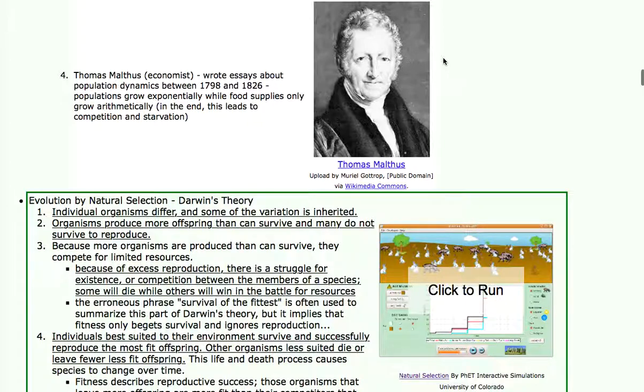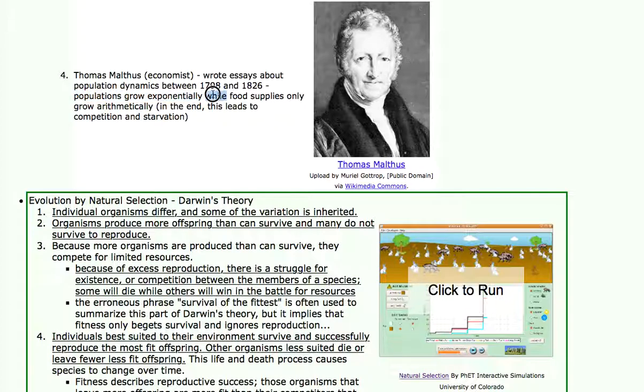Thomas Malthus was a fourth contributor in the late 1700s. He wrote an essay on overpopulation, which basically gave Darwin the concept that populations grow exponentially, meaning that instead of adding a standard amount of babies every year to a population, organisms tend to grow exponentially, meaning they add more babies proportionately every year to a population, and that's because females do not reproduce once in a lifetime, they reproduce multiple times, sometimes even within a season.